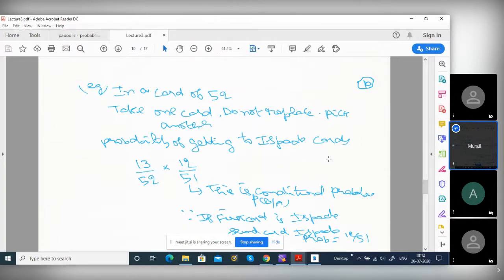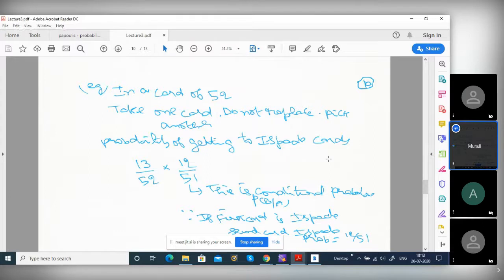Second time, the probability of getting a spade depends on the previous event. The previous event is a spade, so there are only 12 spades left, as one is gone. What is the total number of cards remaining? 51.